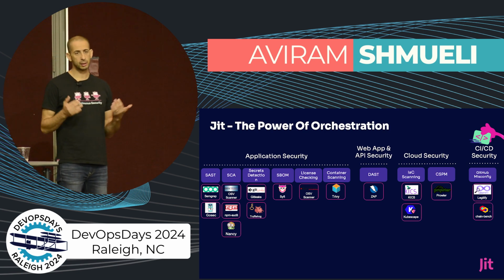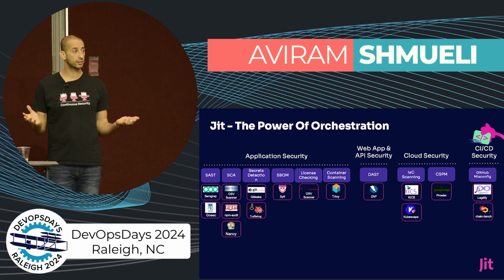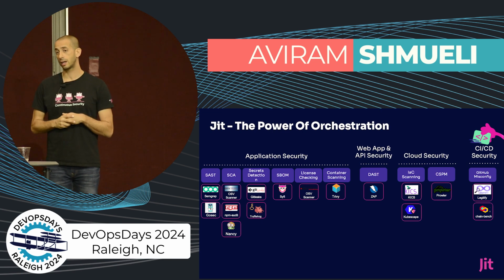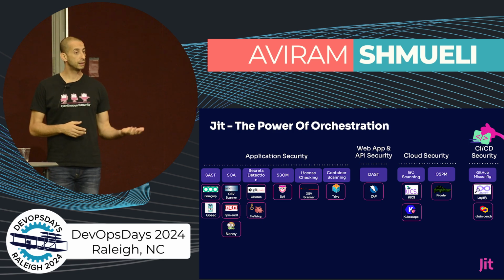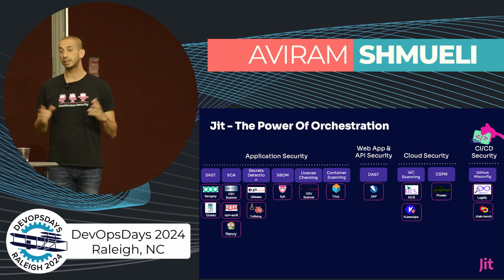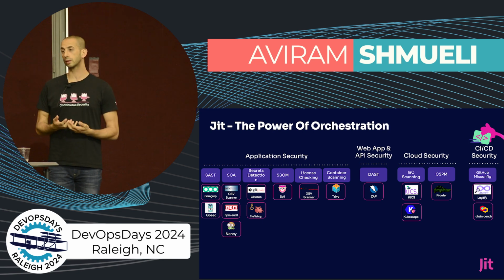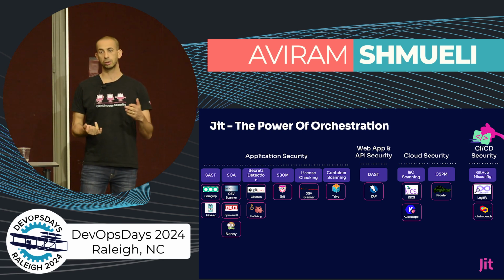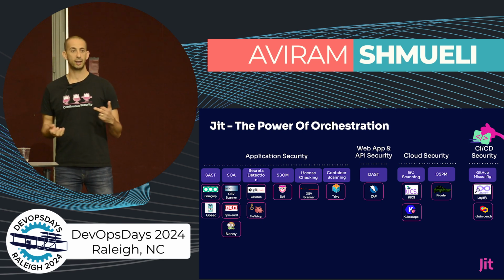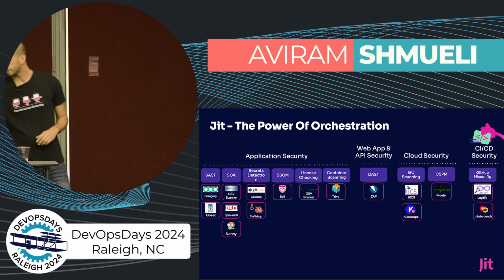What we did with KICS is only one part of what we do at Jit. We orchestrate a wide breadth of security tools, including KICS and many others, covering the entire software development lifecycle. We are part of the open source community. We contribute back to the community. We contribute rules and more detection and remediations, and we sponsor some of the projects.